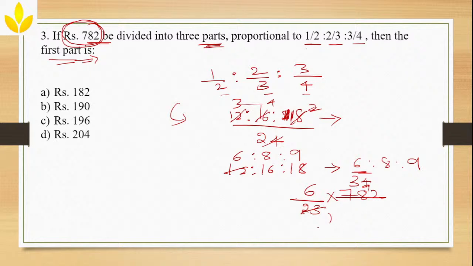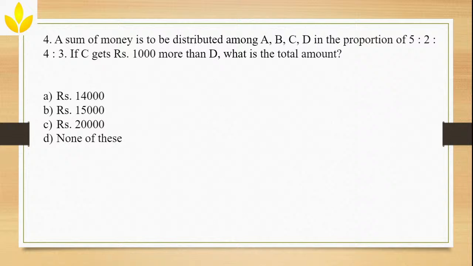So 6 into 34 is how much? 6 into 3 is 18 and 6 into 4 is 24. So 180 plus 24 will become 204. So the answer is option D, rupees 204. Clear? So I hope there is no doubt here. If you have any doubt, any confusion, please let me know. Okay, next question. So no doubt till here, are you guys understanding? Okay.